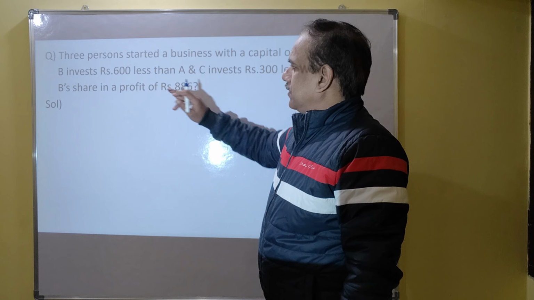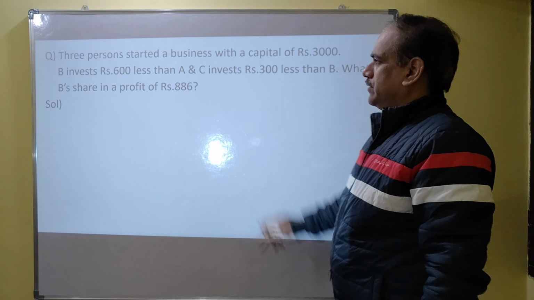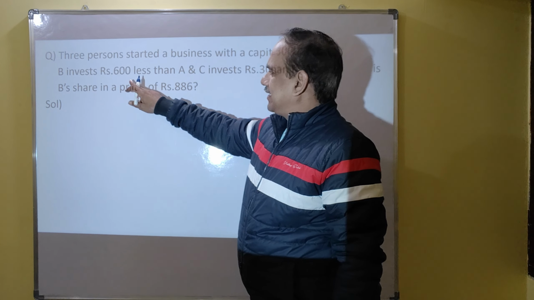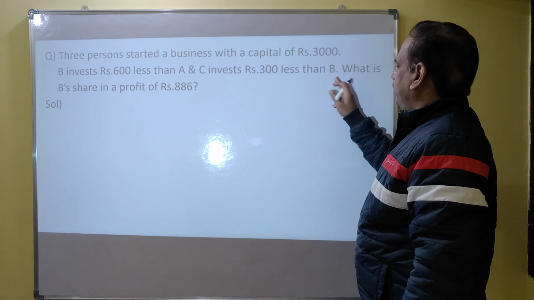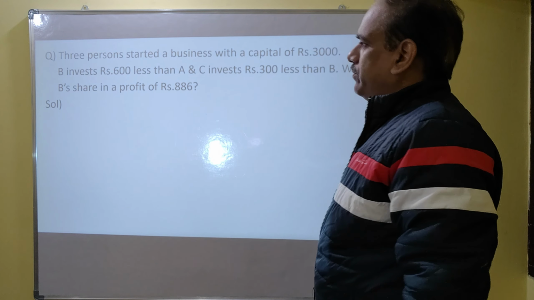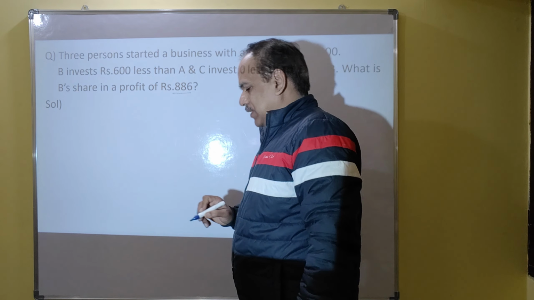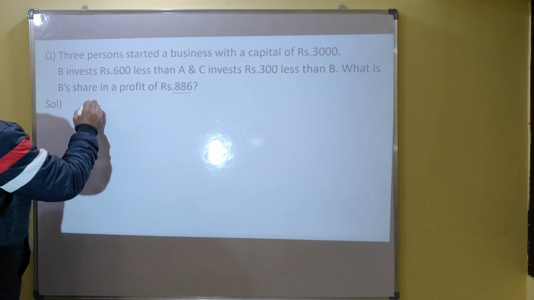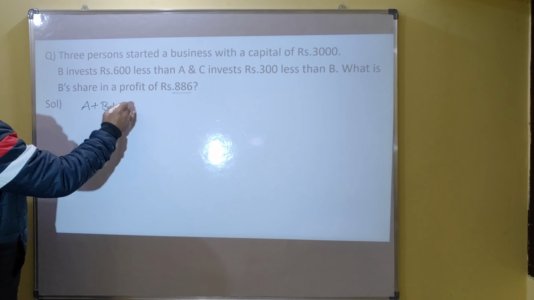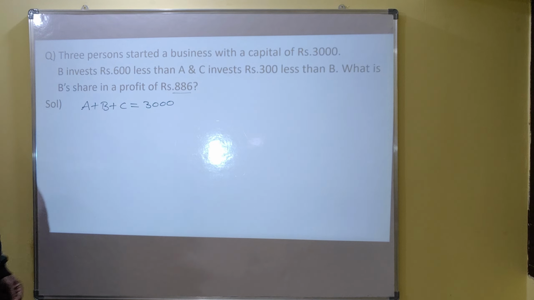Coming to this one, 3 persons started a business with a capital of 3,000 rupees. B invests 600 less than A, C invests 300 less than B. What is B's share in a profit of 886 rupees? So what is the total amount they have invested? 3,000 rupees. So A plus B plus C, the total investment, is 3,000 rupees.